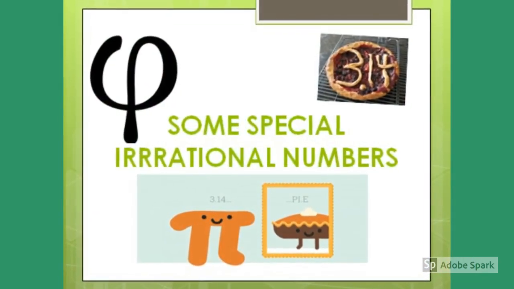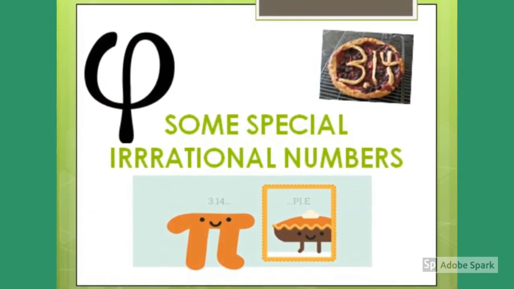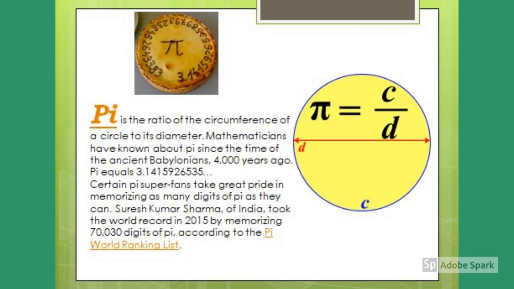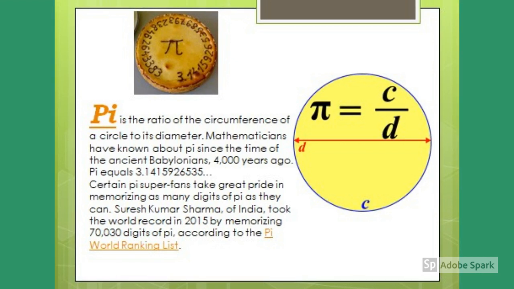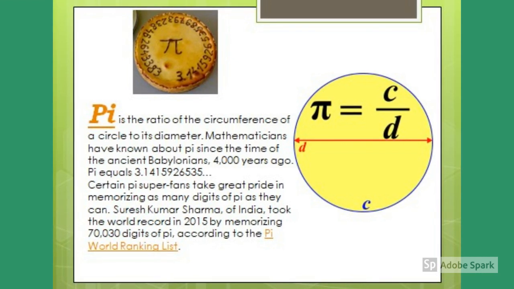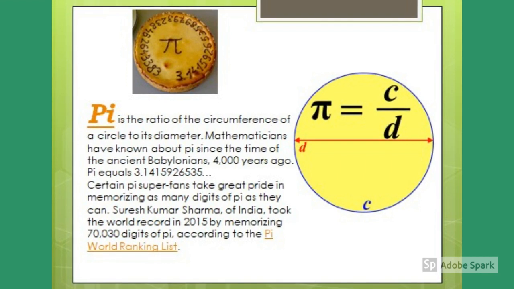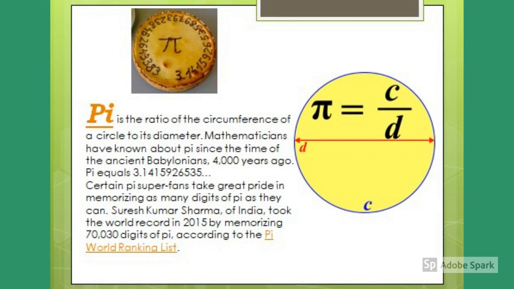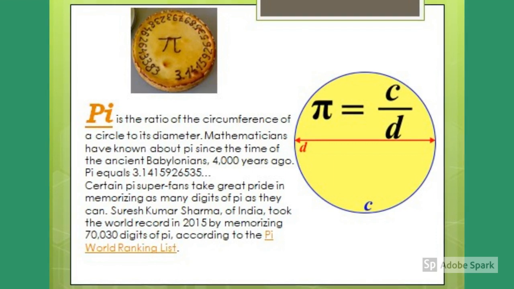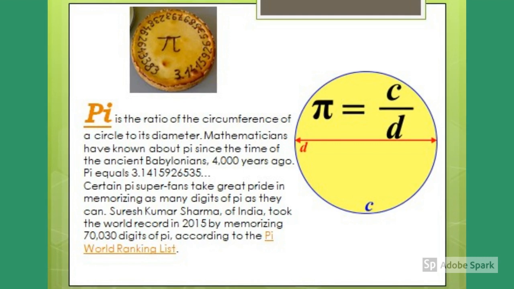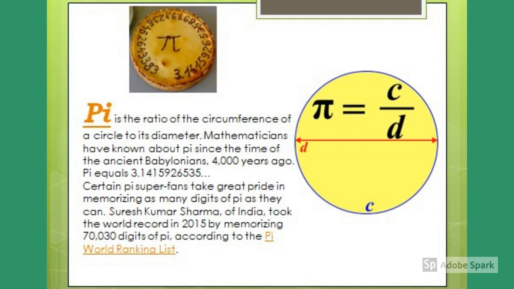Let's have some fun with some special irrational numbers. Our first irrational number is pi, which is the ratio of circumference to the diameter of a circle. We have known about pi since 4,000 years ago, by the ancient Babylonians. The value of pi equals 3.1415926535 and so on.